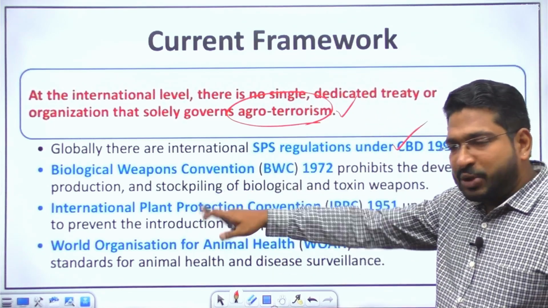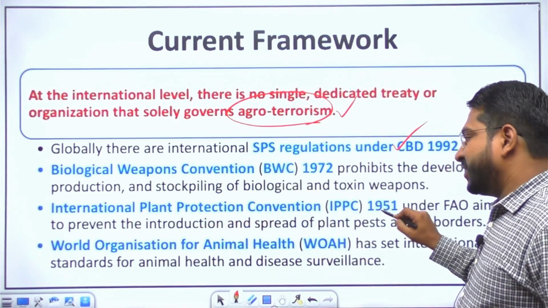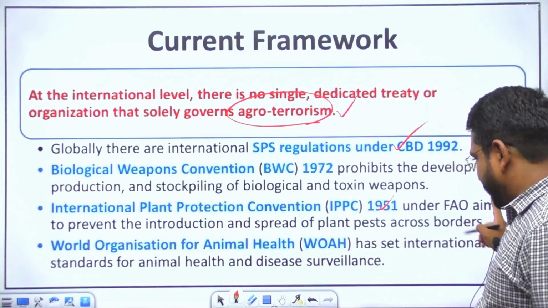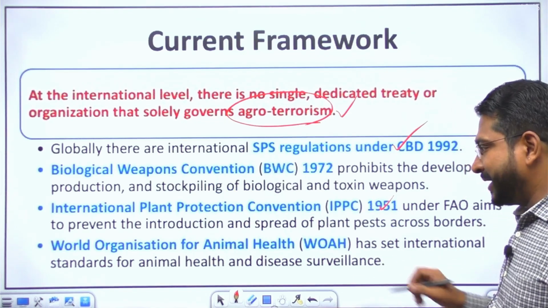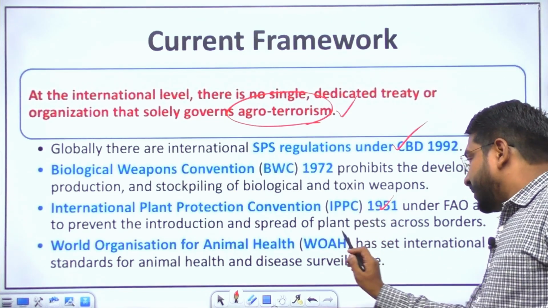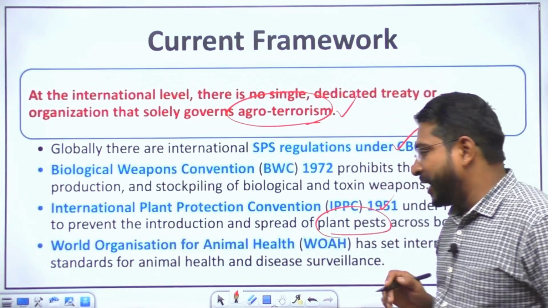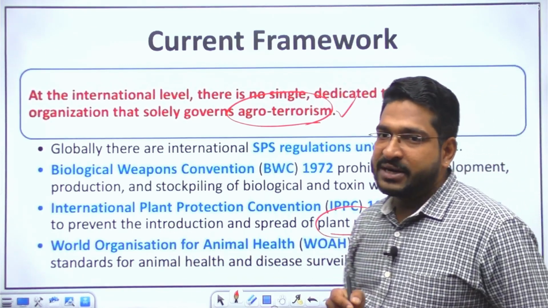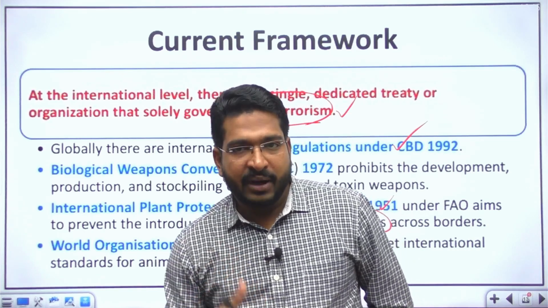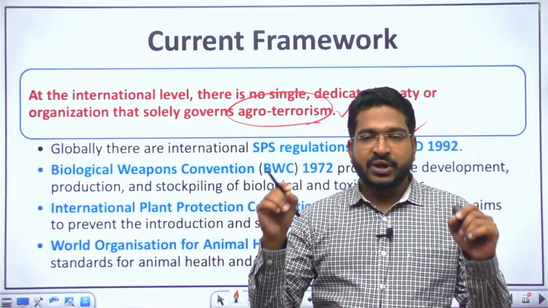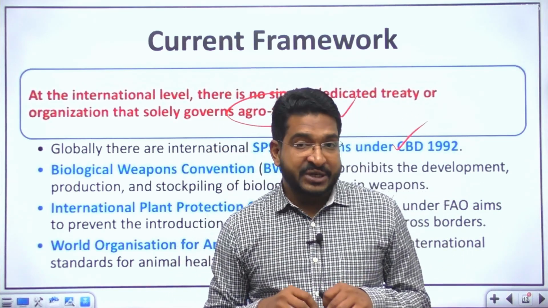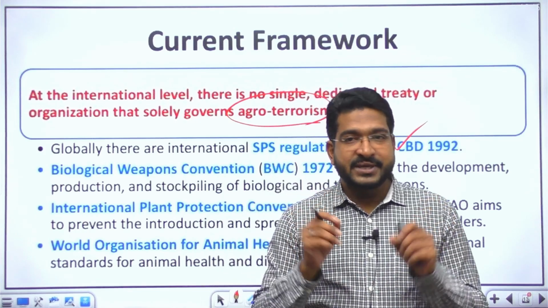There is the International Plant Protection Convention from 1951. Under the FAO, the Food and Agriculture Organization, it aims to prevent the introduction and spread of plant pests across the border. There is also the World Organization for Animal Health, which talks about standards of animal health. But again, there is no specific treaty or convention which deals with agro-terrorism per se.